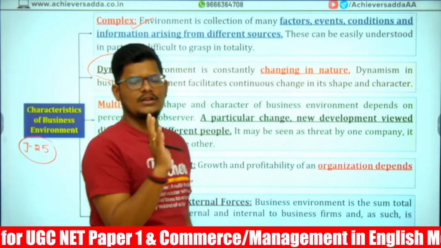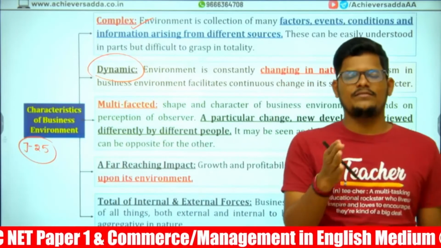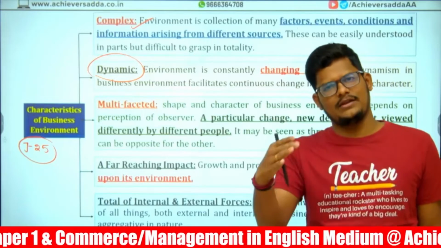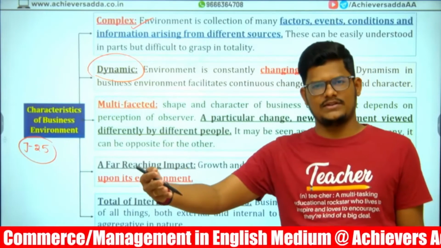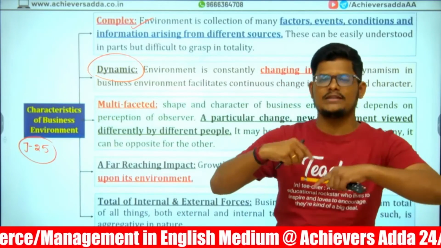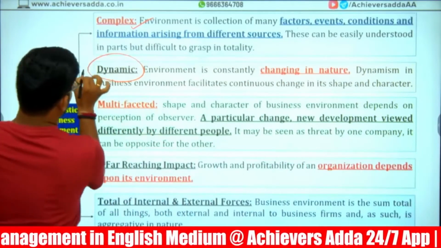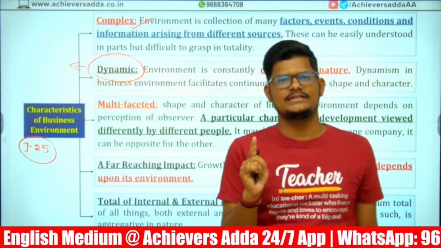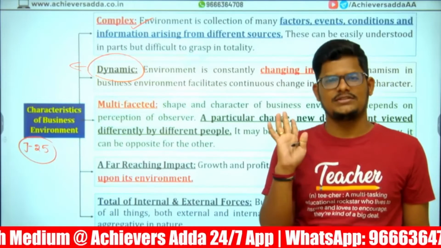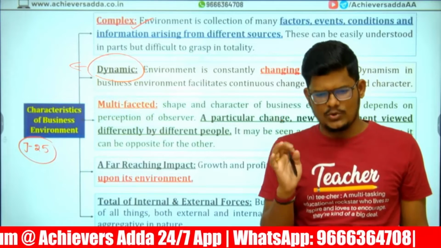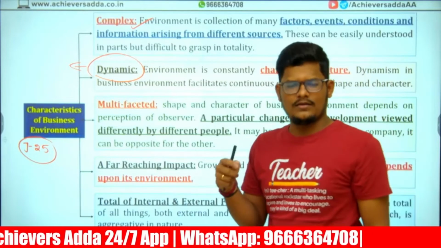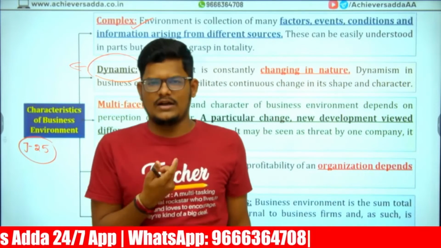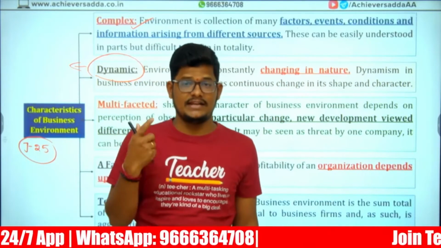Second, it is dynamic. Every day it keeps on changing. What we did yesterday may not be the same the next day, or after 3 days. There is a quote: the only thing constant in the world is change. Change has to happen. Before 2015, we were not using 1 GB throughout 28 days.